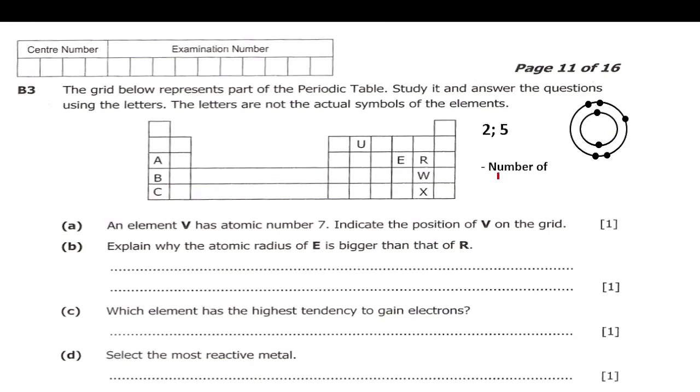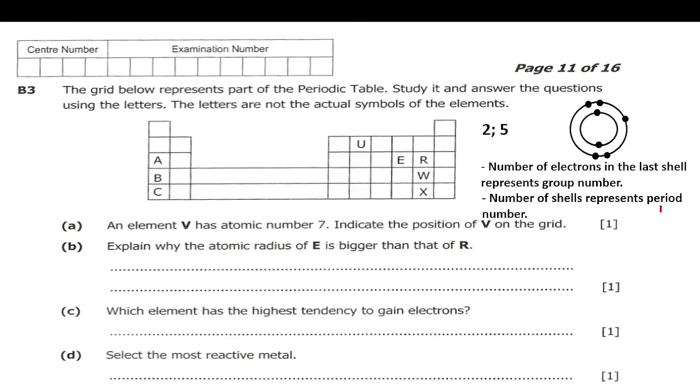Then what you should know here is the number of electrons in the last shell represents group number. So how many electrons in the last shell here? There are 1, 2, 3, 4, 5. So it will be in group 5. Then another point to know is that the number of shells represents period number. So how many shells are here? 1 and 2. So it should be in period 2.